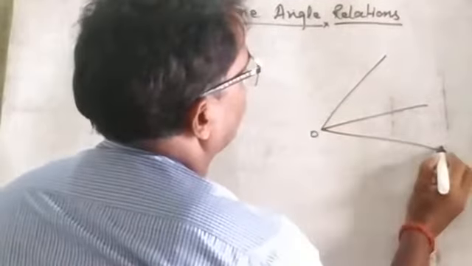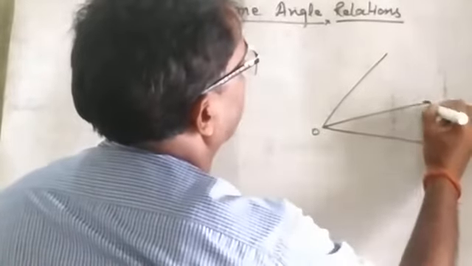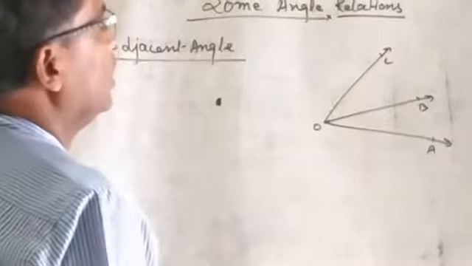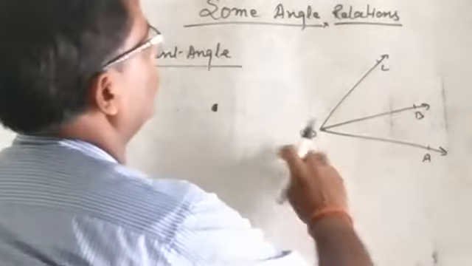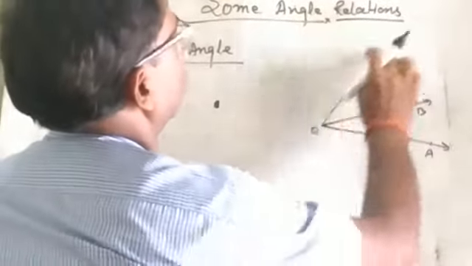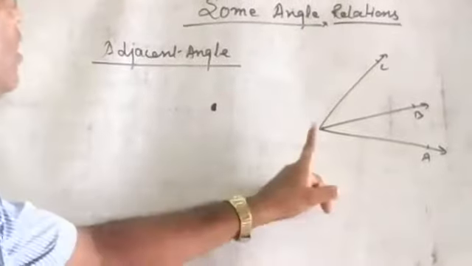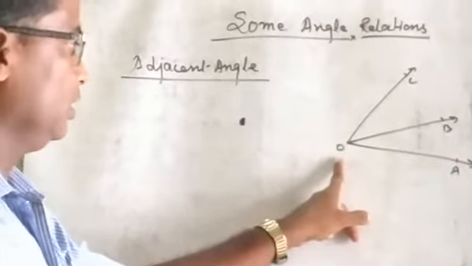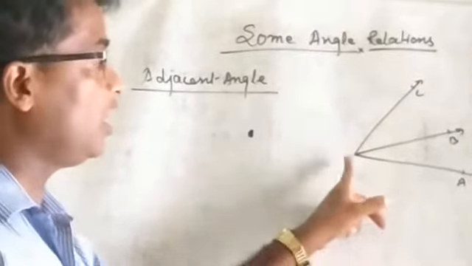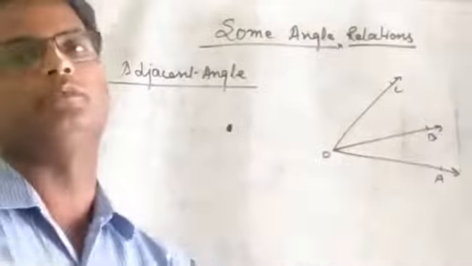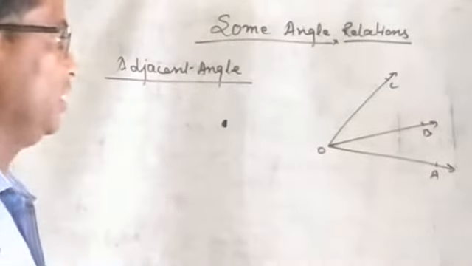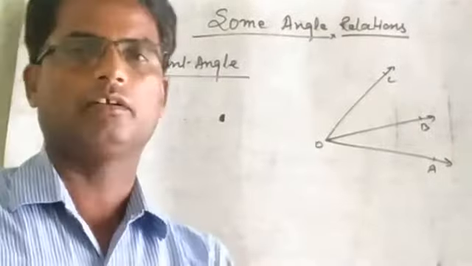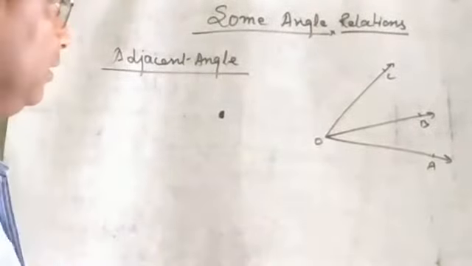O, A, B, C. Now see, angle AOB and angle BOC, the common vertex of both angles is O, and one arm is also common. OB is common in both angles. That's why angle AOB and angle BOC are called adjacent angles.